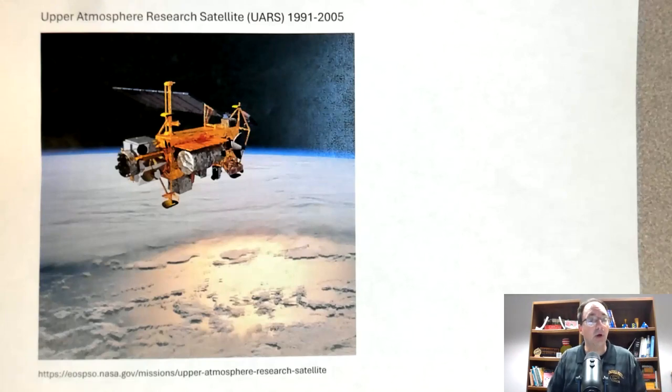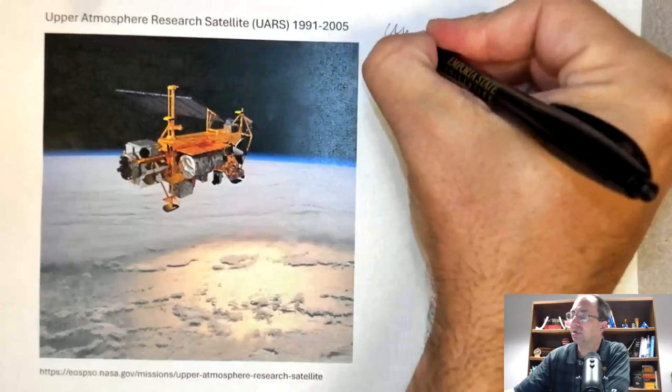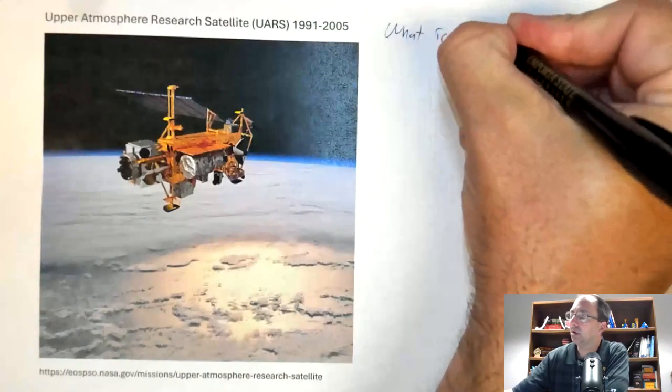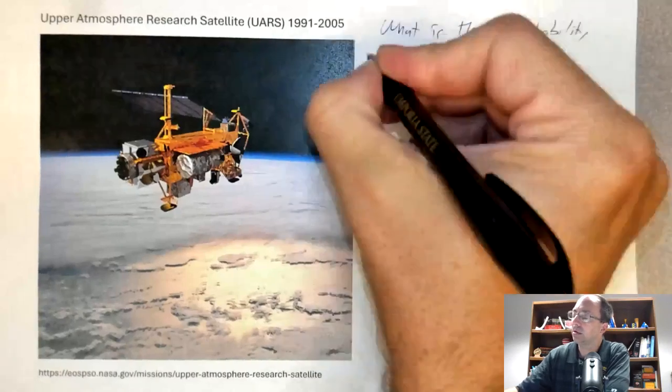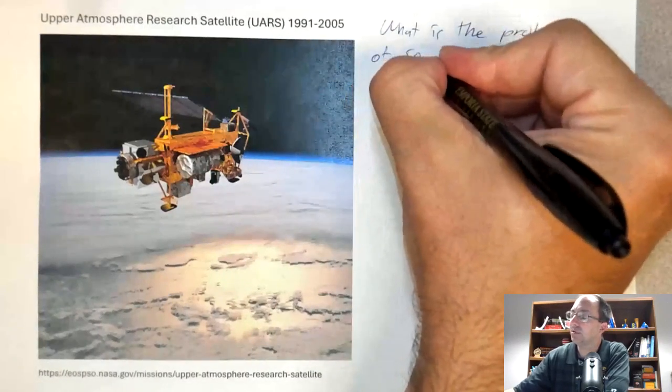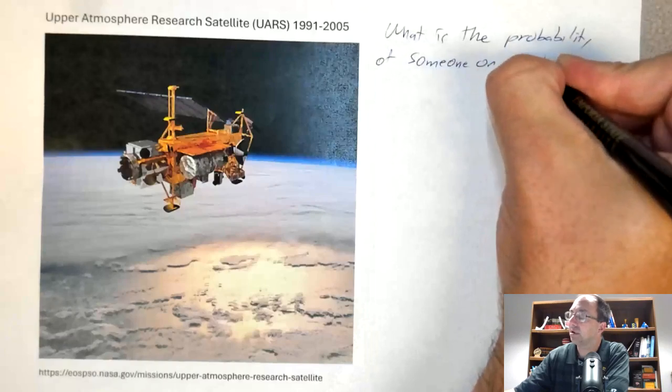And so that's the real world question that we want to estimate: what is the probability of someone on Earth being struck by the satellite?